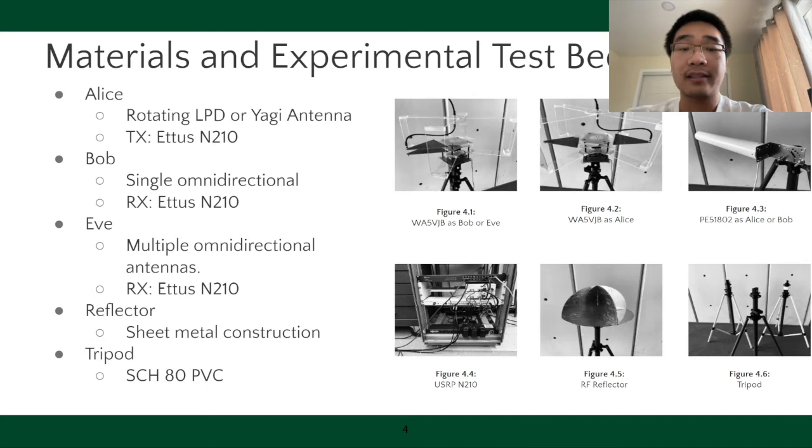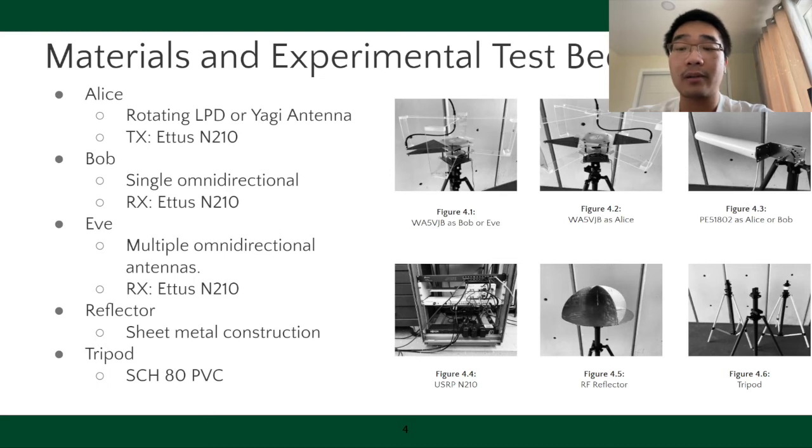For the receiver's data collection and synchronization of the transmitters, we use the Ettus N210 USRPs. They are software-defined radios that are able to control what the transmitter sends and how the received signals can be analyzed without needing to have a physical setup.